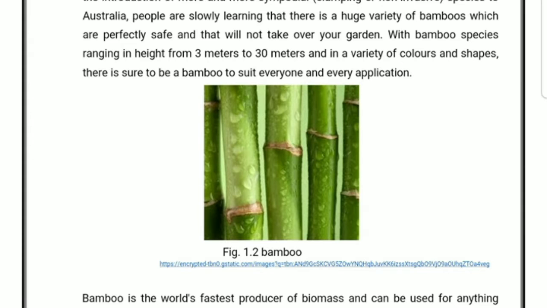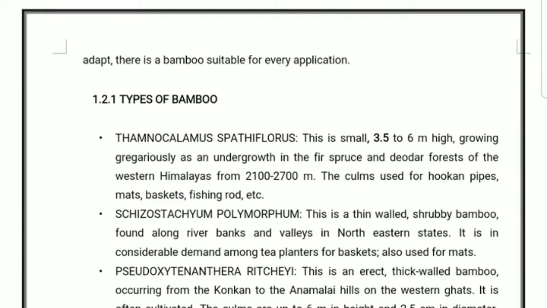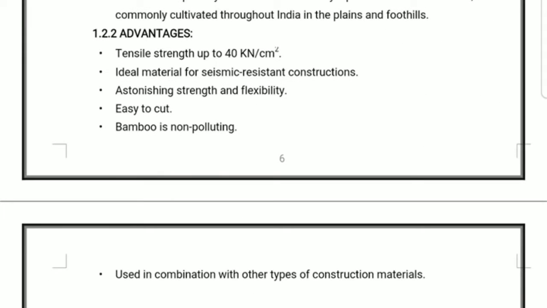So, bamboo. Bamboo is a source of wood and it is the world's fastest producer of biomass, and it has many applications such as in clothing, building material, making of bench tops, etc. There are various types of bamboos including Thamnocalamus passiflora, Schizostachys polymorphum, Pseudoxytenanthera ritcheyi, Oxytenanthera travancorica, Oxytenanthera scriptoria, Dendrocalamus strictus.